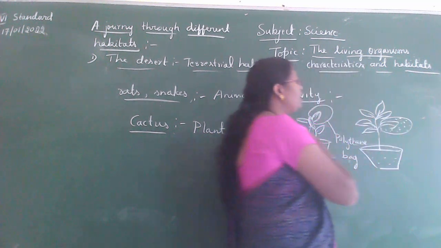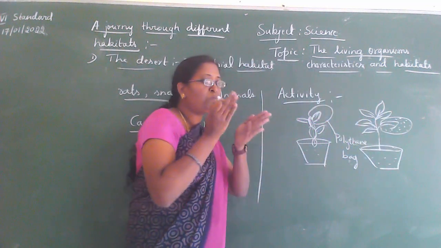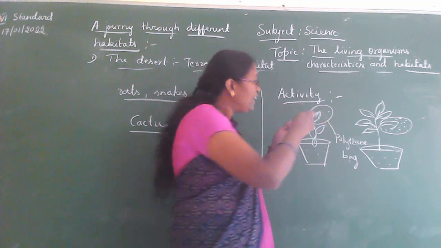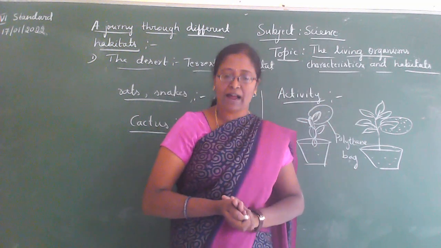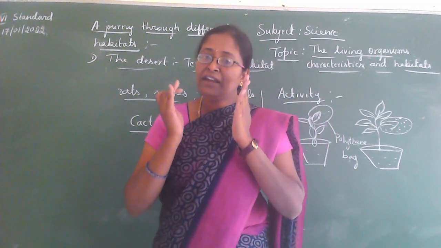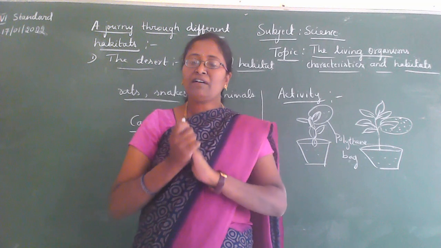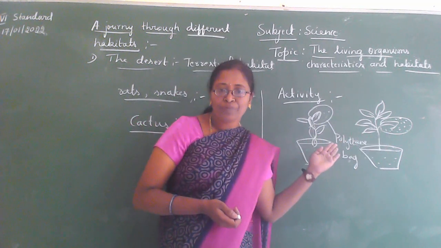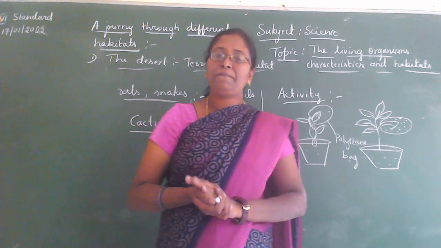But children, we need to notice how much water is collected inside these polythene bags. Do you notice any difference in the amount of water collected in these two polythene bags?